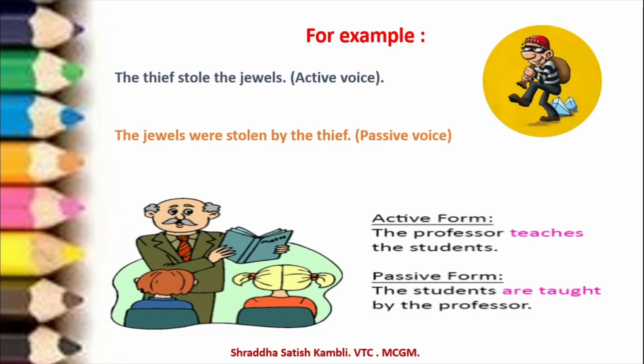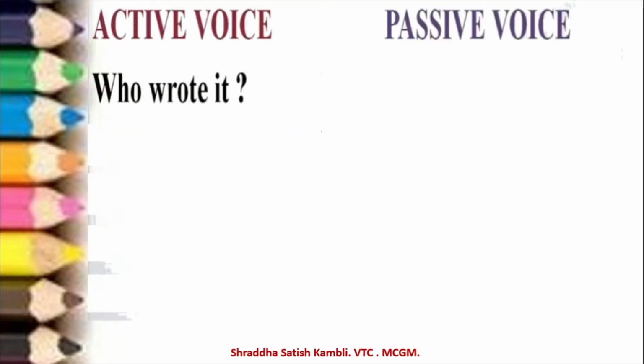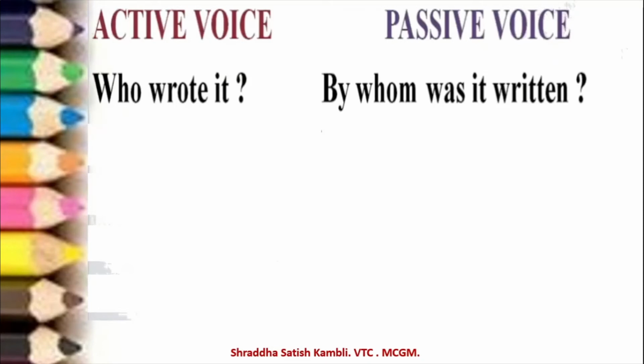Okay, so these are two examples which I have shown you in order to make you understand that when you change a sentence from the active voice to the passive voice, the meaning of the sentence doesn't change at all. The meaning remains the same. Let us go on and let us look at some examples here now. Active voice and passive voice. So in the active voice, you will write who wrote it. In passive, it will become by whom was it written.